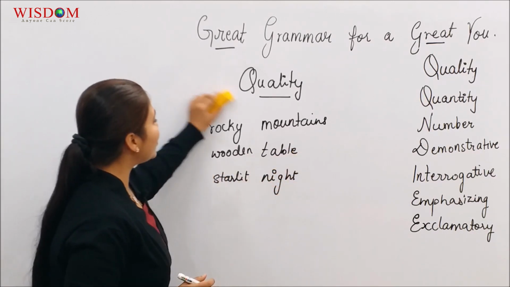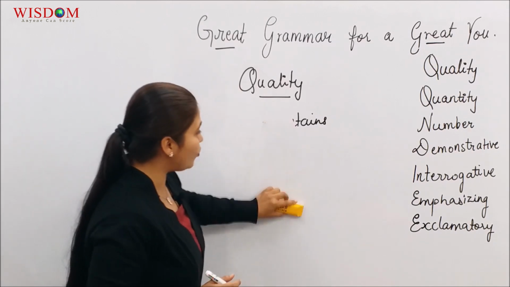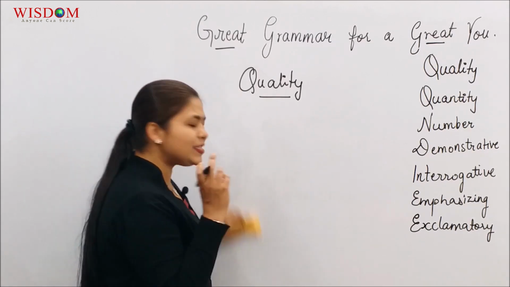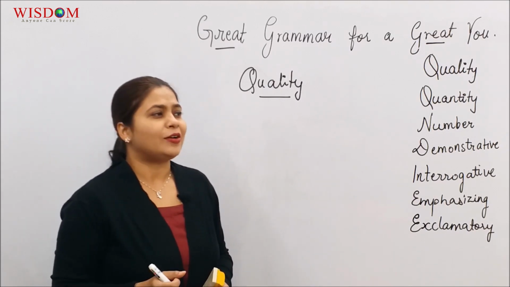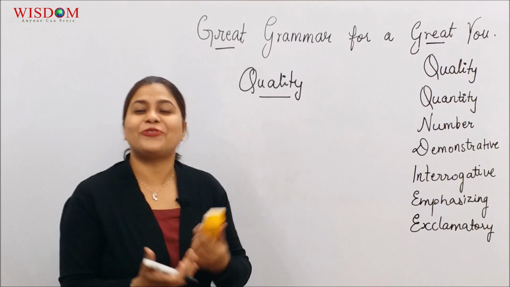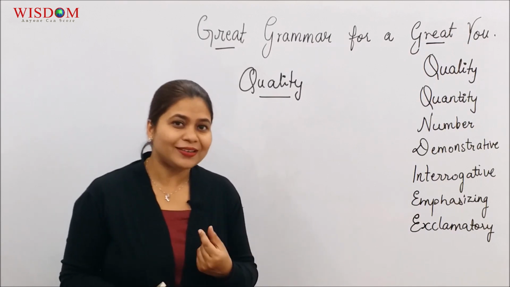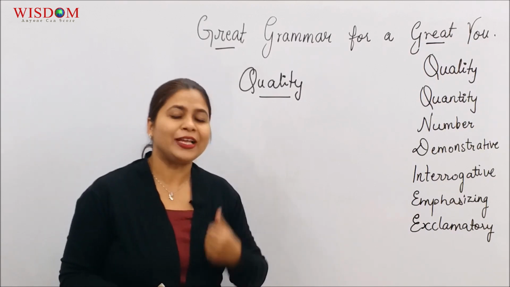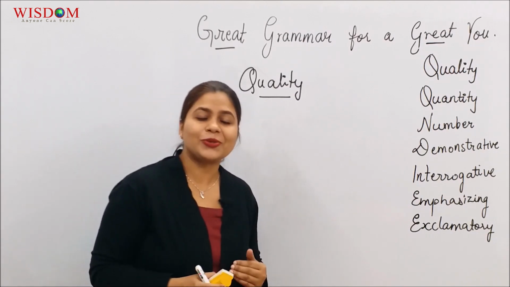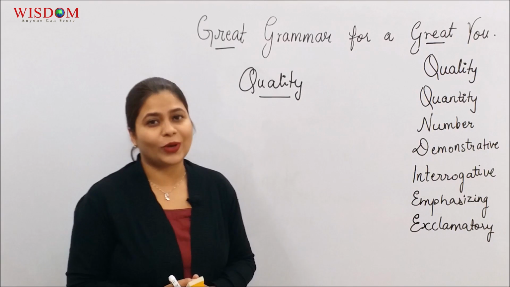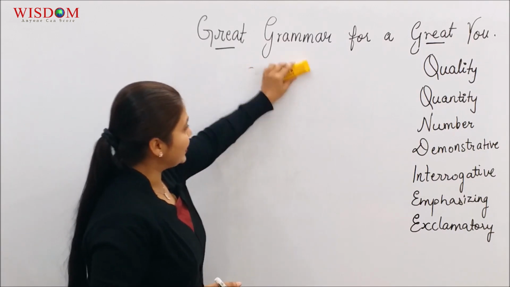Such adjectives are called adjectives of quality. Even with nouns such as Indian tea, Russian Revolution, French wines, the words which I've used before them, Indian, Russian, French, which suggest nationality, also come under adjective of quality. Let's move on to the next one.